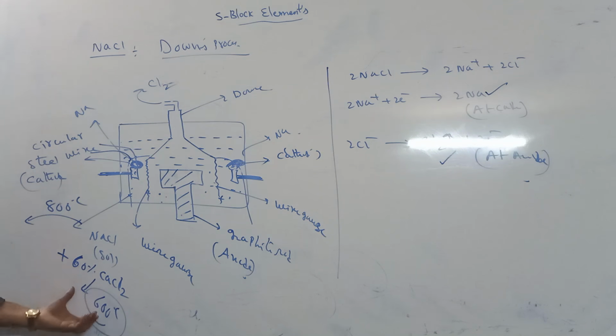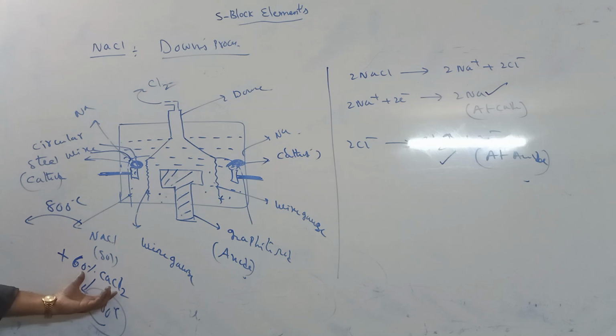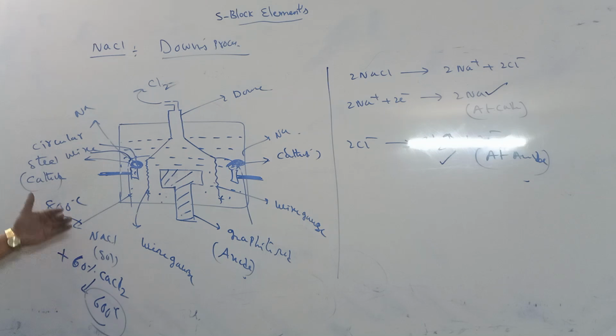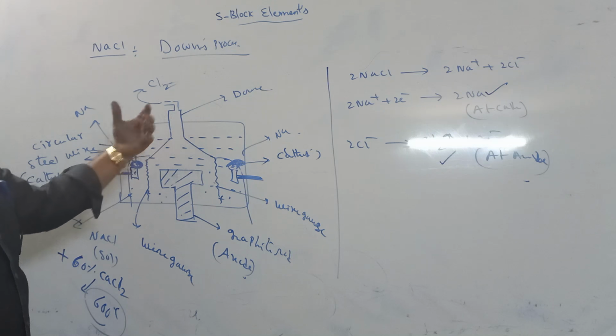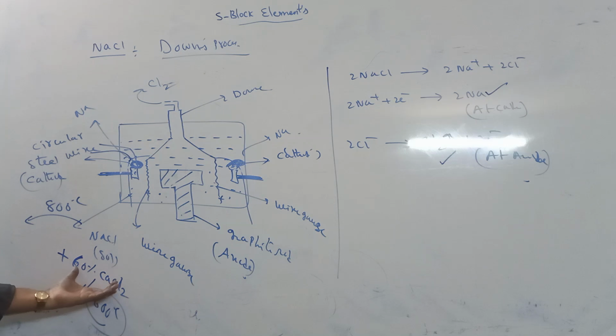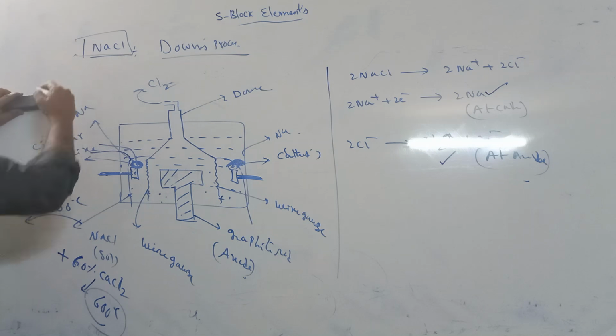In this process we add up to 60% CaCl2, because NaCl requires a higher temperature for electrolysis. When we add it, the temperature is reduced from 800 to 600 centigrade, so electrolysis happens at low temperature. This is the Downs process, sodium metal preparation from NaCl.